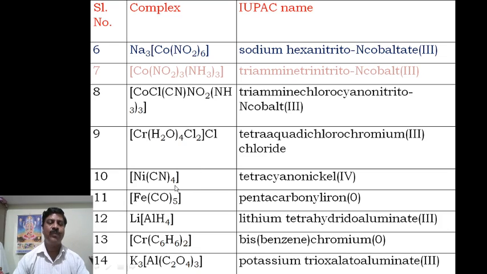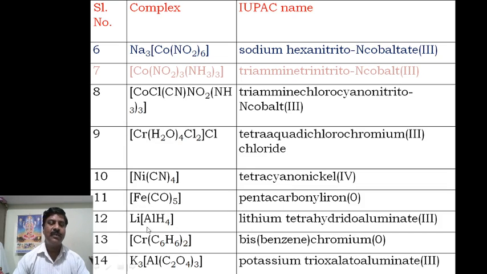Next, this is again a neutral one. Then tetracyano, nickel. Cyanide is -1, four of them -4, that side +4. Therefore tetracyano, nickel 4 is the name of this compound. Then this is carbon monoxide, carbonyl you have to write, that is pentacarbonyl. The carbonyl is a neutral ligand, therefore its oxidation state is 0, 5 into 0 means 0, that side also 0, therefore pentacarbonyl iron 0 is the name of this complex.